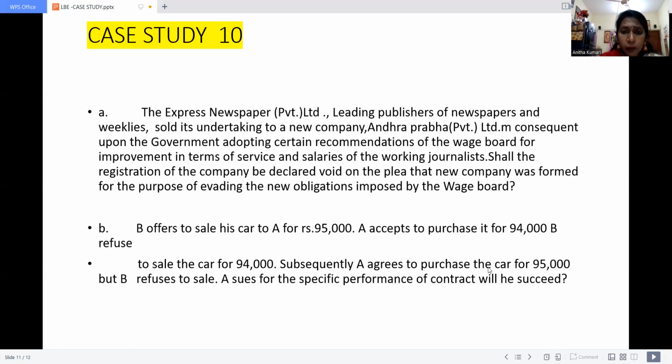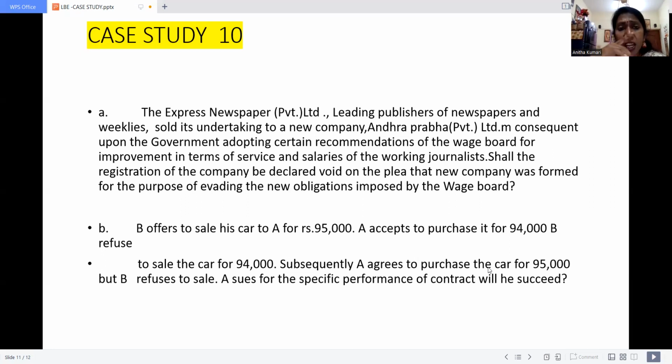No, obviously not. Why? Because it is not coming under specific performance. So what is called specific performance? In this, we have seen the performance of contract, different types of contract. If anybody's skill is involved in it, for example, A entered into a contract to buy a painting of B. B said, I will give you this painting for 95,000.